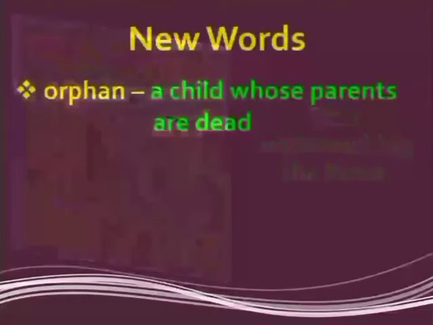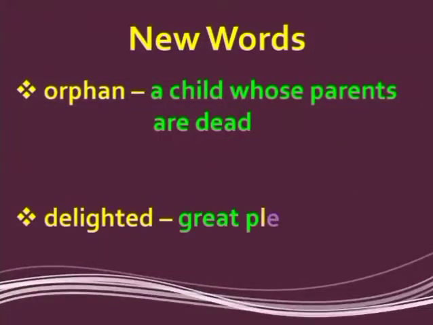The first one is orphan. Please repeat orphan. This means a child whose parents are dead. The second word is delighted. Please repeat delighted. Delighted means great pleasure. When you are very happy, then you are delighted.